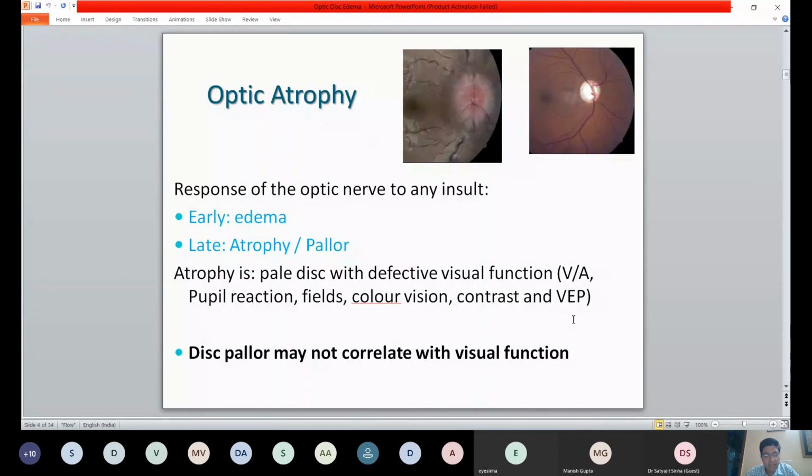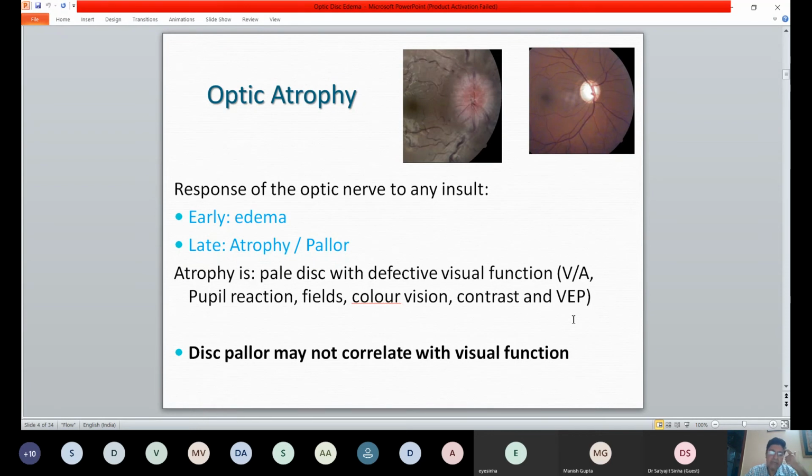Again, any kind of response of the optic nerve to insult or injury, in the early period, it will just swell up. And in the later period, you're going to have atrophy or pallor. So it's important for us to understand atrophy also, because it's often a consequence of a disc edema. And atrophy is a pale disc where visual functions are defective. So pallor is when the visual functions may not be affected, but atrophy is when you're actually saying that there is significant loss of visual functions.